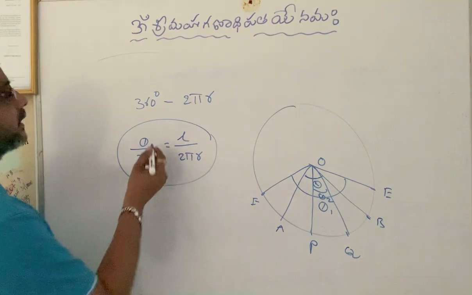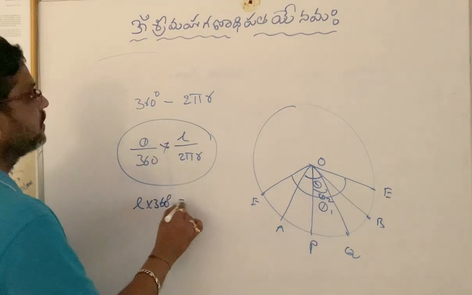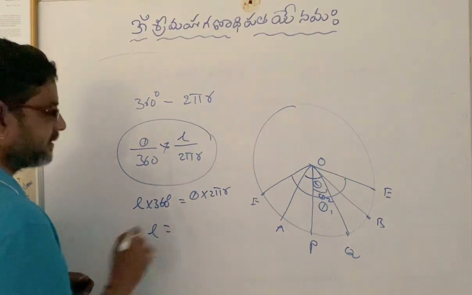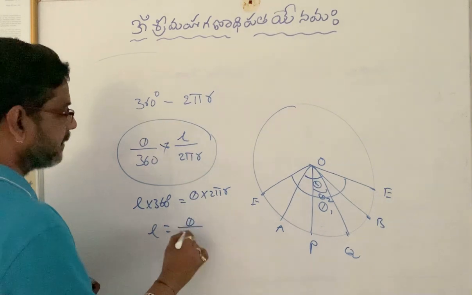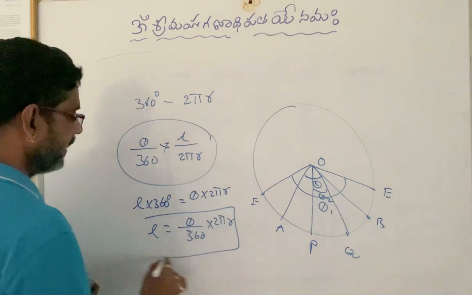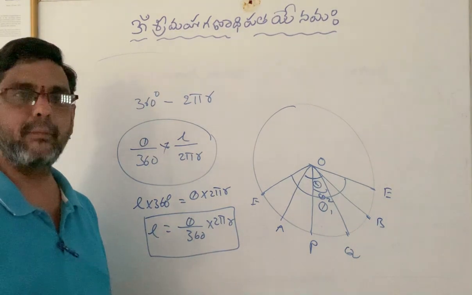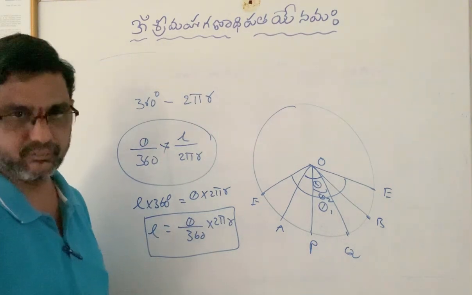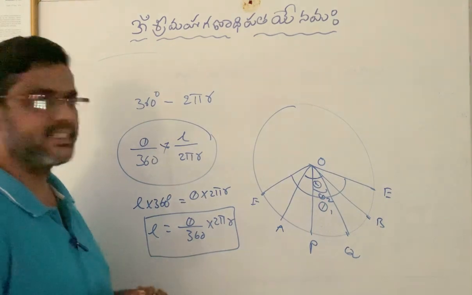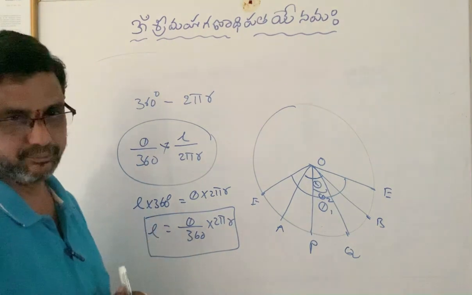Now from this, if we do the cross multiplication, then the length of the arc into 360 degrees is equal to theta into 2 pi r. The length of the arc of a circle is equal to theta by 360 into 2 pi r. This is the formula to find the length of the arc of a circle, where theta is the angle made by the arc at the center of the circle, 2 pi r is the circumference of the circle, and 360 degrees is the angle made by the total circle at the center.